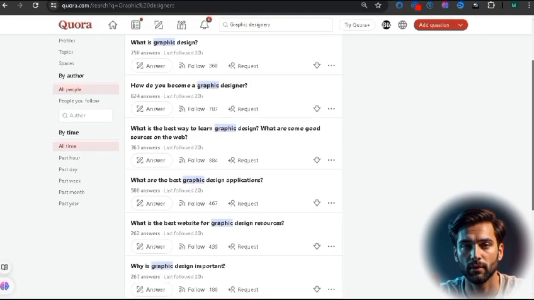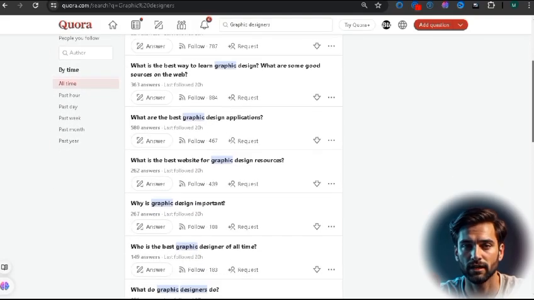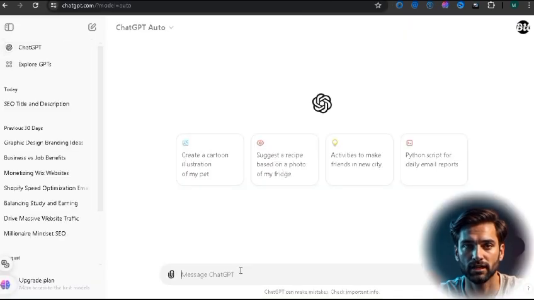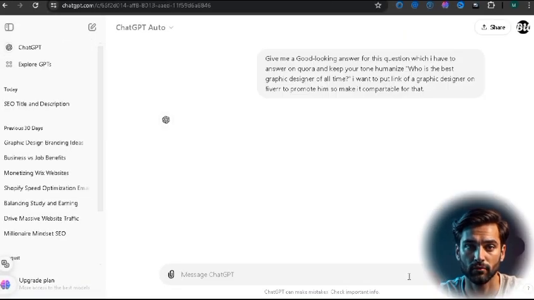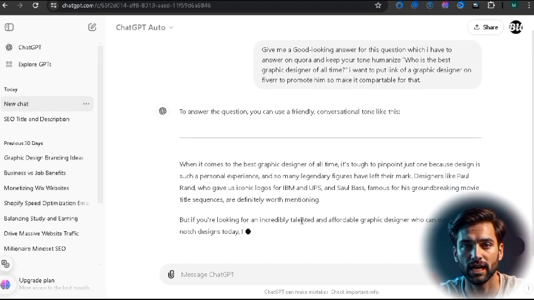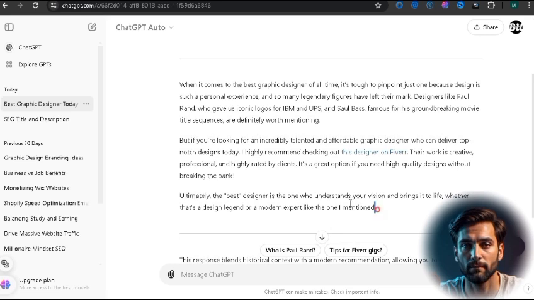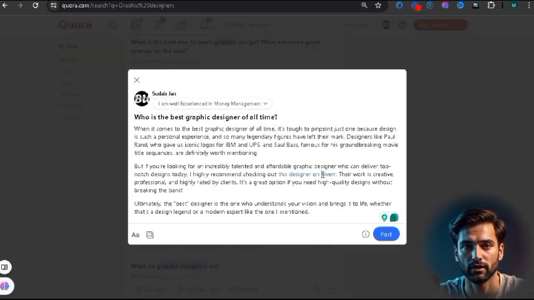You can answer either by yourself or using the ninja technique. Again, go to your browser and search ChatGPT. Make sure to log in for a better response. You can use the same prompt I entered. Once it is done, copy the answer this way and paste it as the answer to that question.